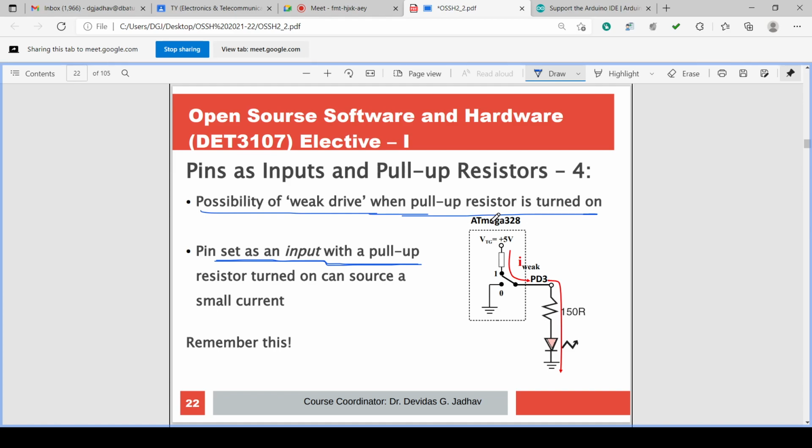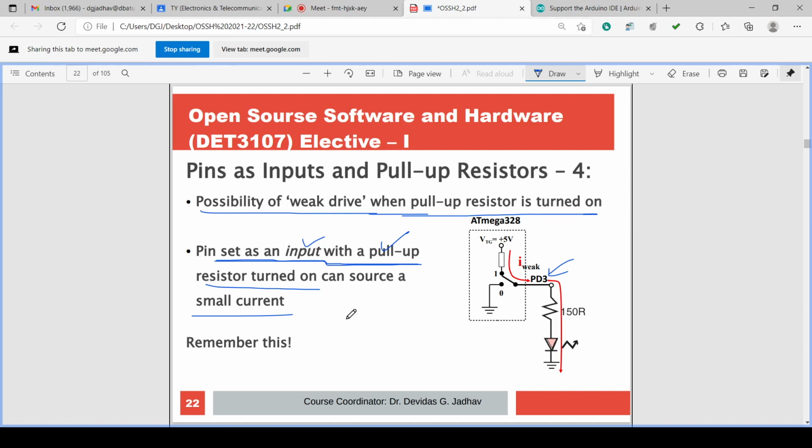And how to use it? We have to turn on the pull-up resistor. Suppose PD3 we are connecting to the circuit, then PD3 is providing the current, isn't it? So if weak drive is there, we can set the pin as input with pull-up resistor turned on, which can source a small current.